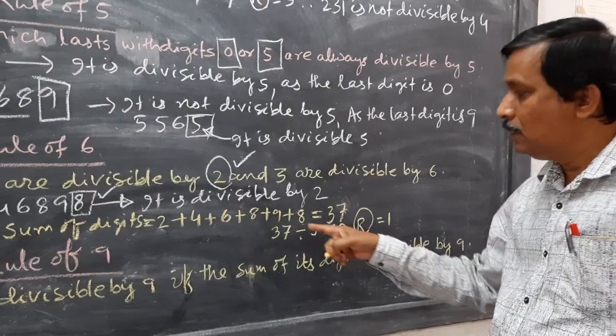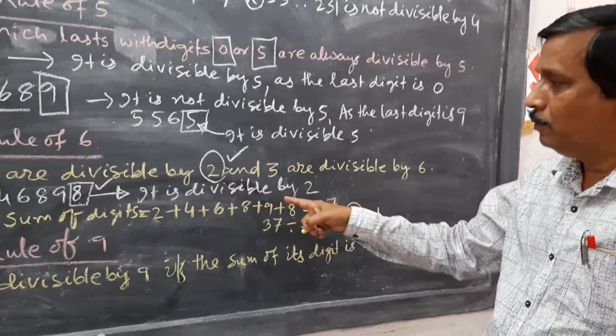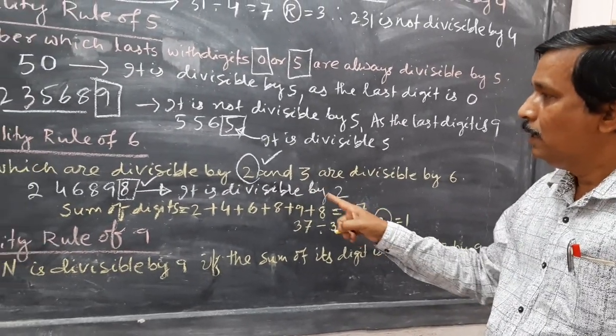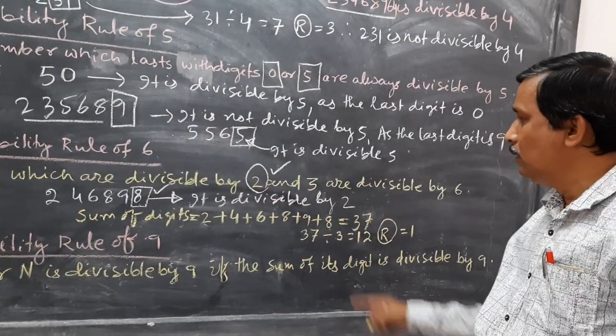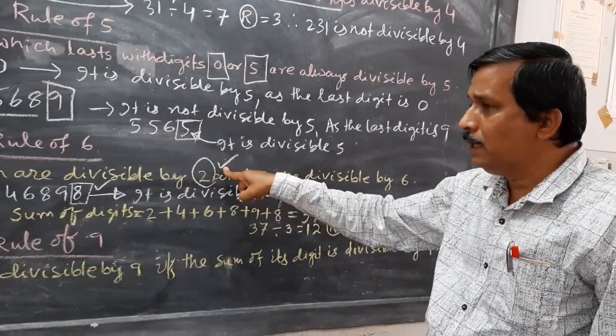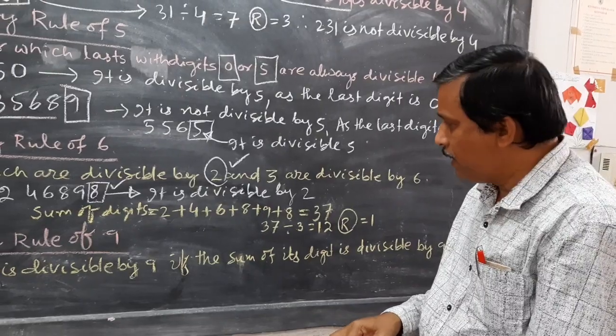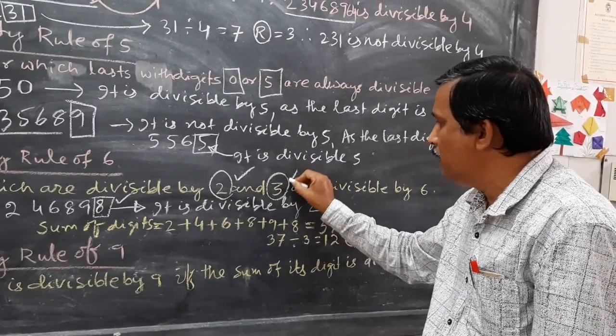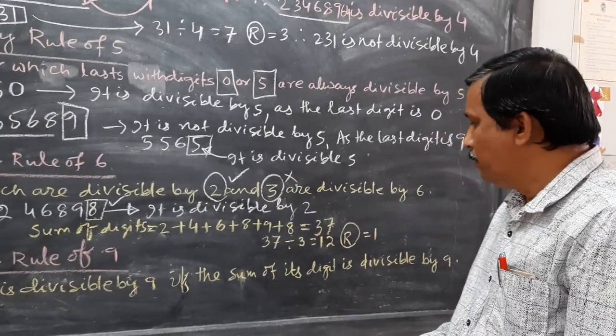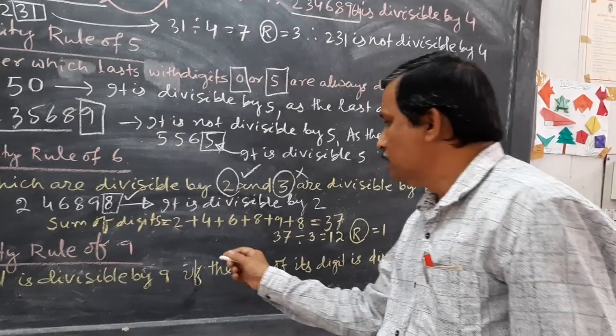So as it is not divisible by 3 but divisible by 2, it is not divisible by 6, because it must be divisible by both. Here it is satisfied for 2, but not for 3, so the number is not divisible by 6.